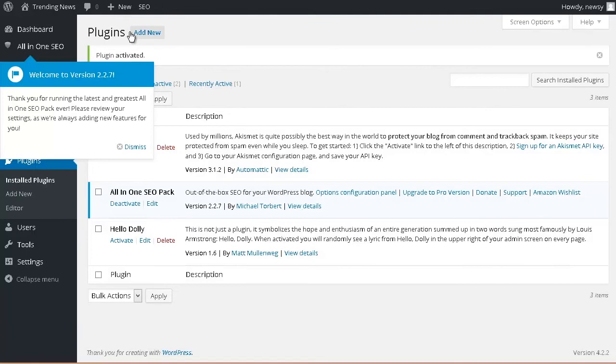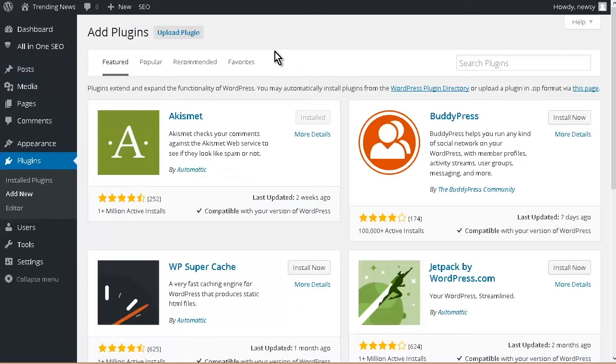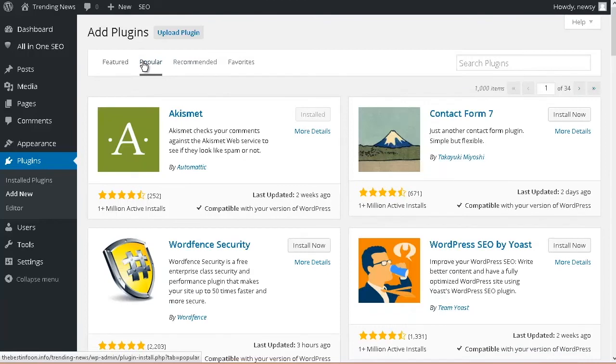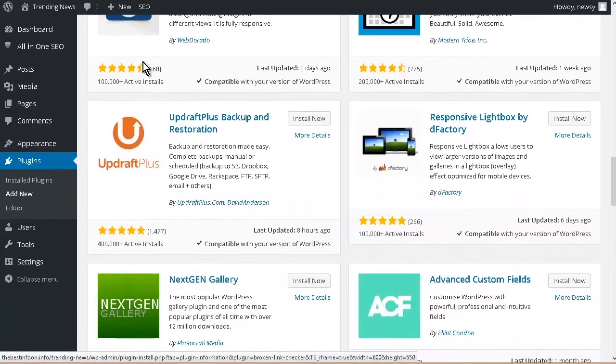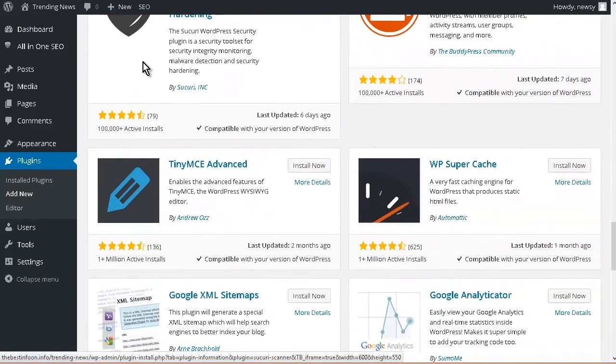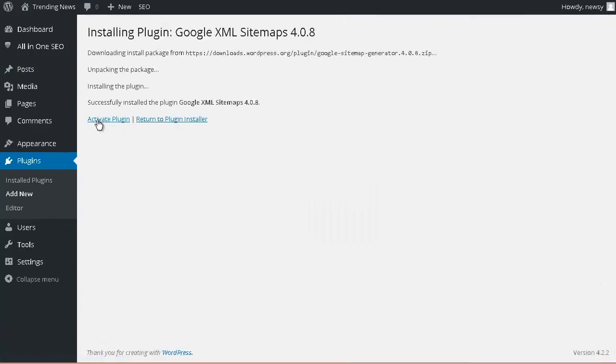And then we're going to, let's just dismiss this. Then we're going to add new again. And then we're going to go to Popular again. Now we want to install a Google XML sitemap. We'll just roll down till you find it here. We'll install that. And we'll activate.